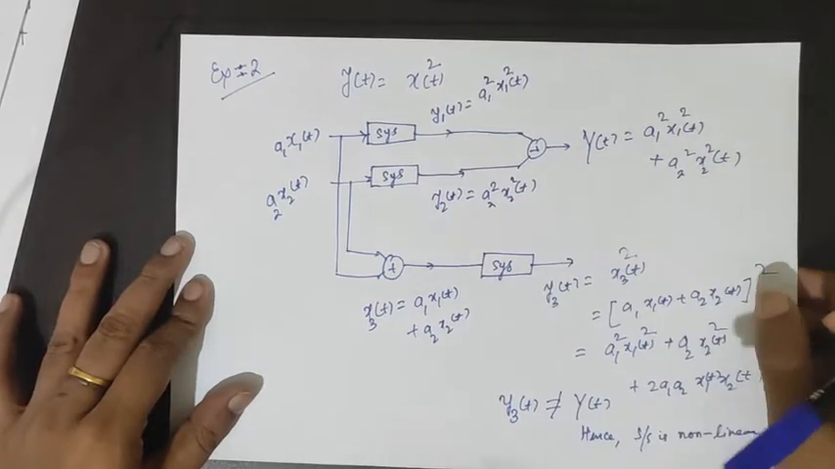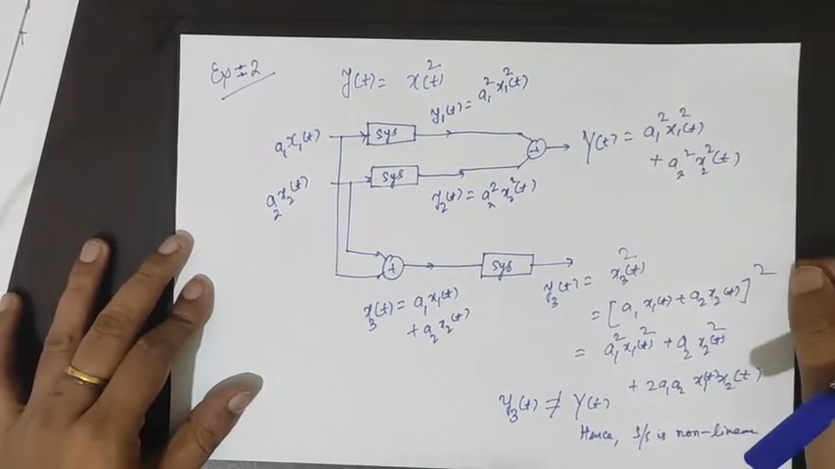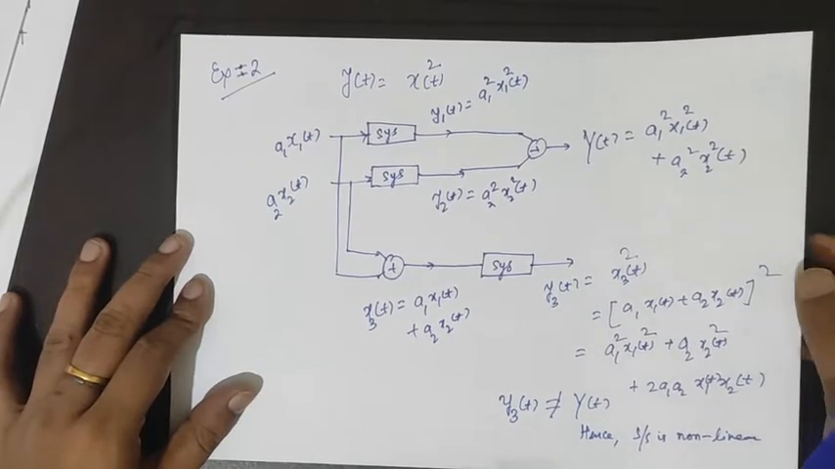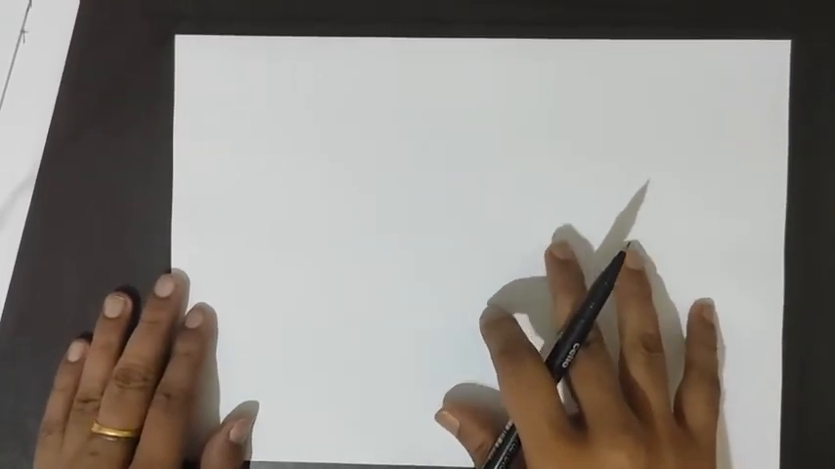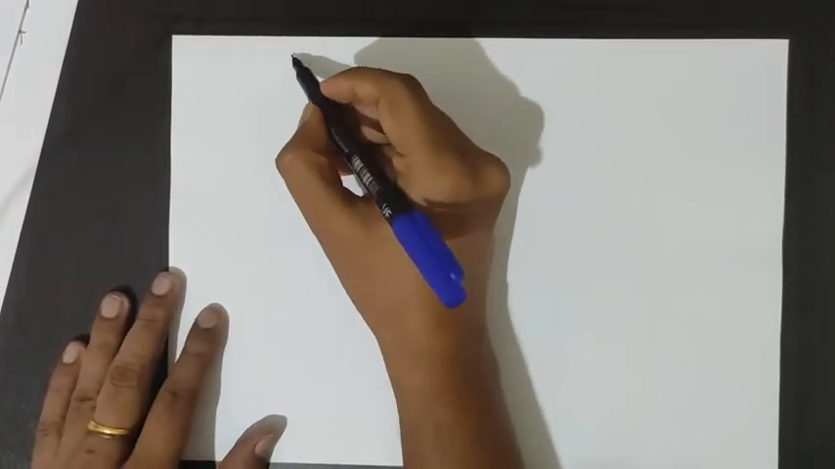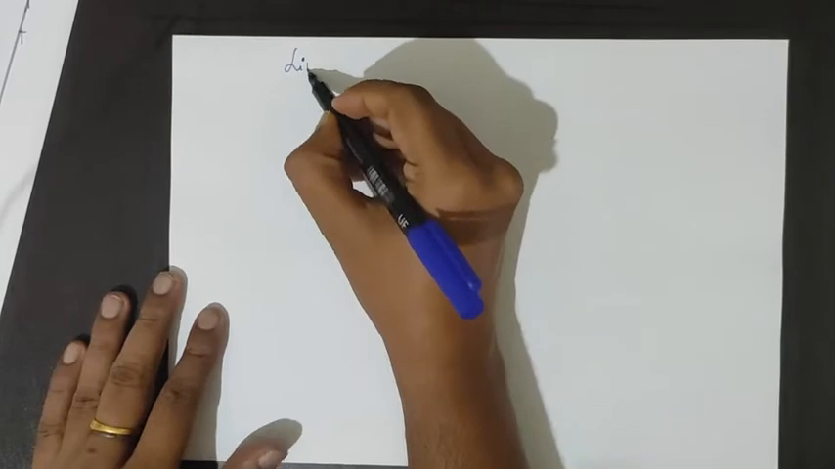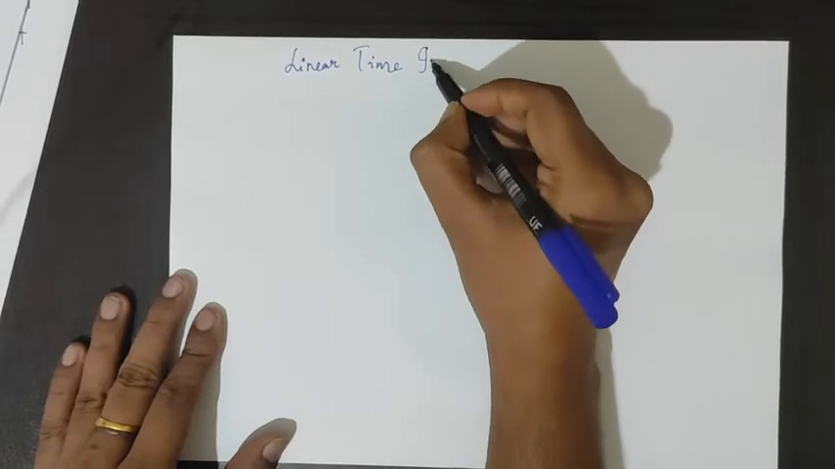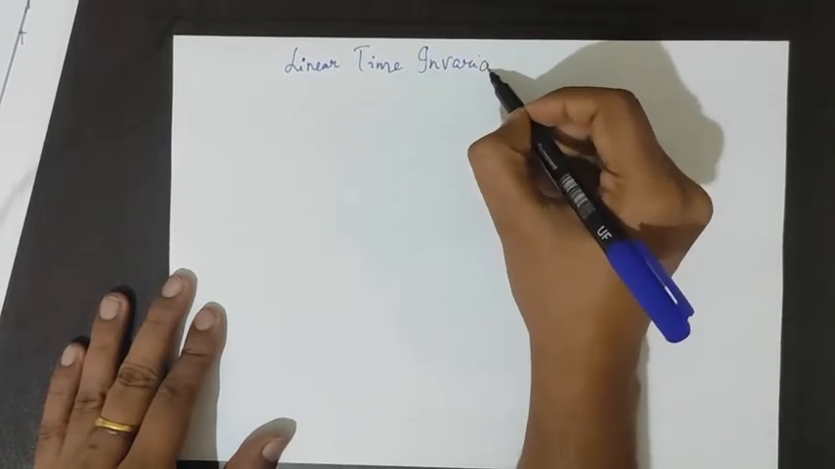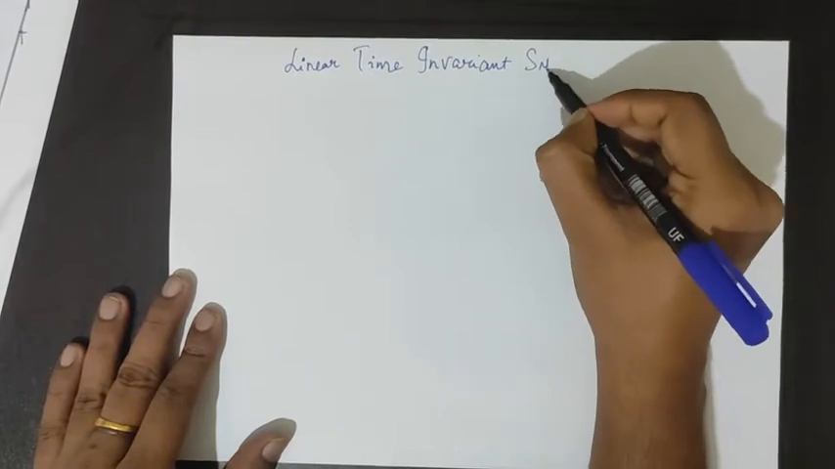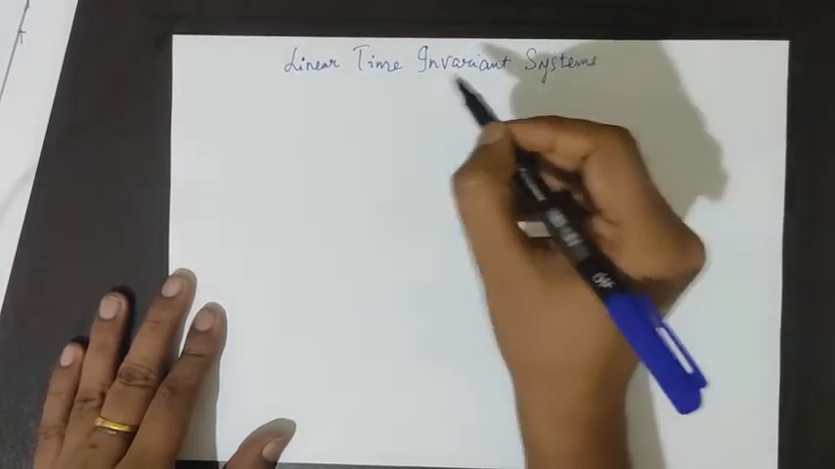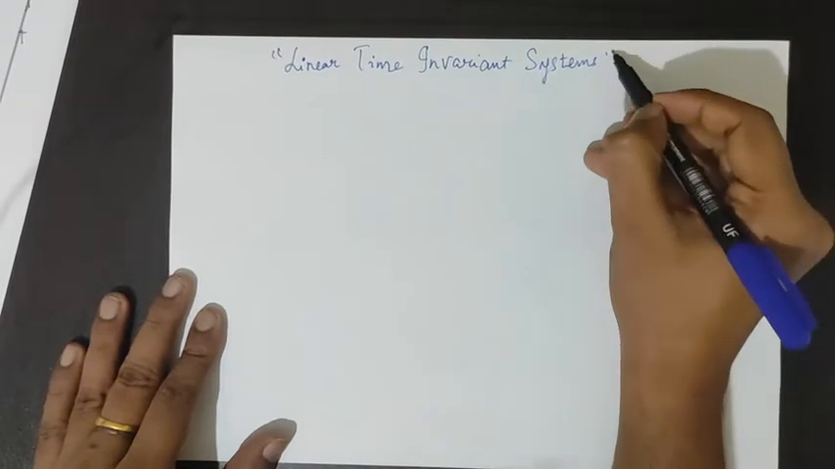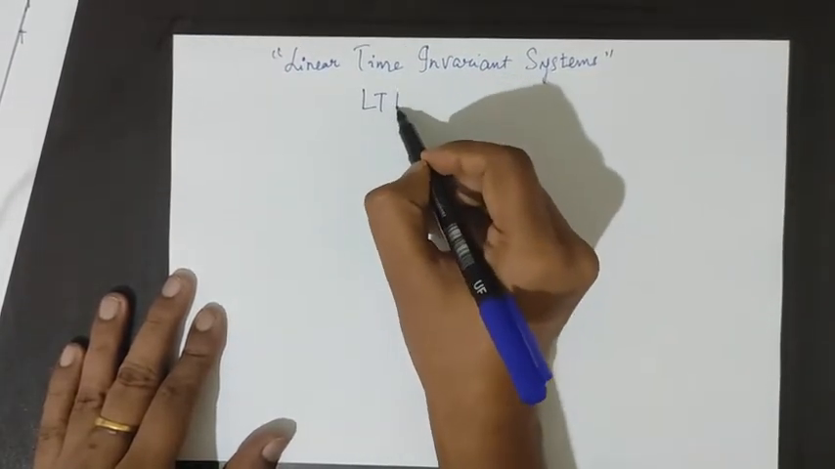So this was a brief discussion on linear systems. Let us quickly move on to another topic: linear time invariant systems, very important, or in other words, LTI systems.